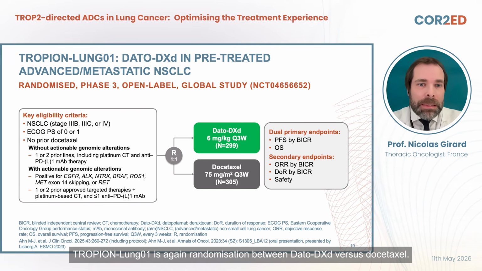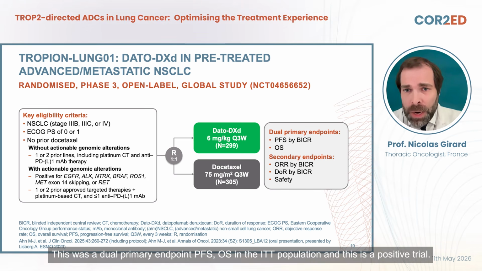TROPION-Lung01 is again a randomization between Dato-DXd versus docetaxel. This was a dual primary endpoint, PFS and OS in the ITT population, and this is a positive trial.